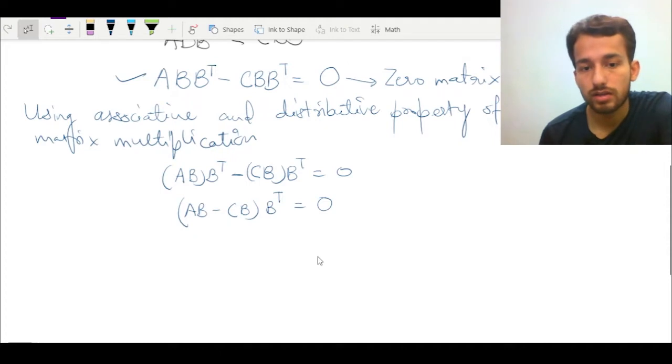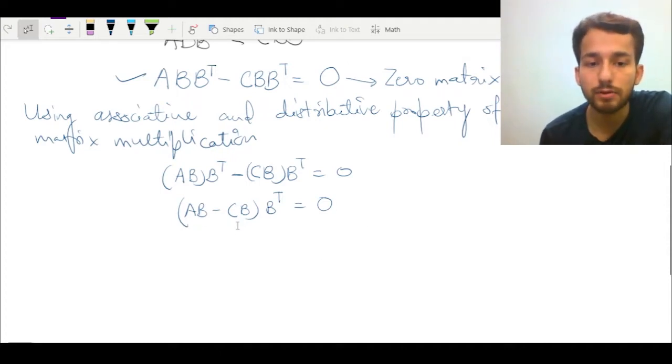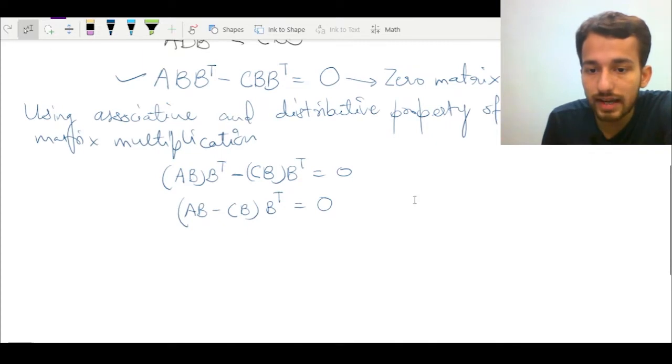Now, in order to proceed from this step, we should take a pause and think how can we proceed. Since we are given that the matrix B was non-zero, this implies that its transpose is also non-zero. This is pretty obvious.